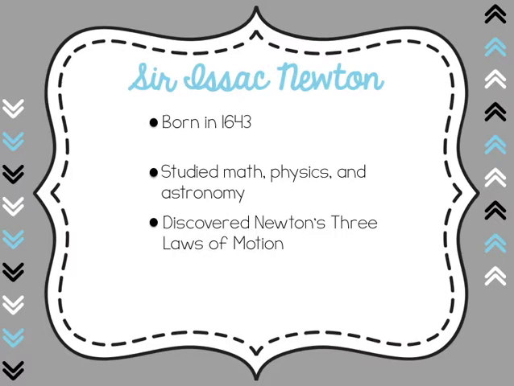So let's talk about who Sir Isaac Newton really was. He was born in 1643. He studied math, physics, and astronomy, so he was one smart cookie. He discovered that there were 3 laws of motion, and these 3 laws of motion describe how things move and interact around us. So let's learn more about those 3 laws of motion.